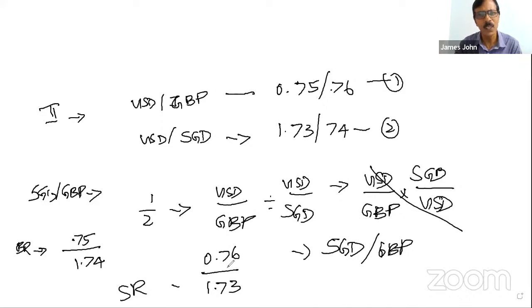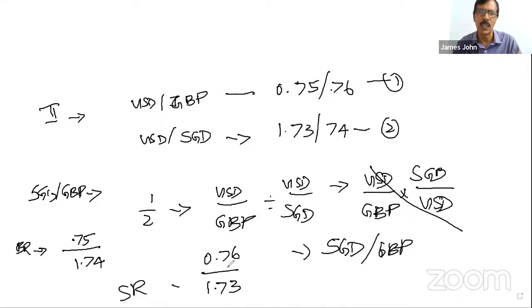Then it is 1/2. Okay, I agree with you, but which equation is to be taken as equation number 1? Anyone you can take. There is no question of numbering. The first pair you take as 1, the second pair you take as 2.